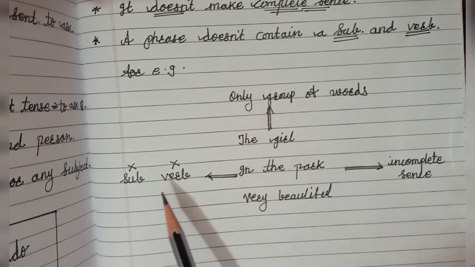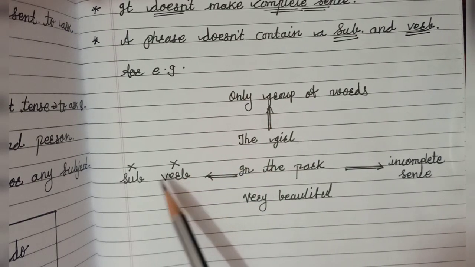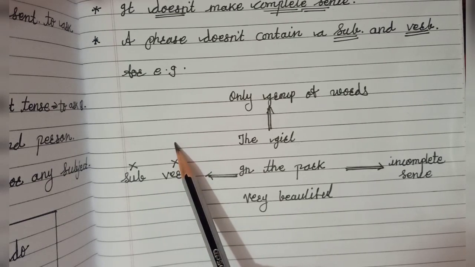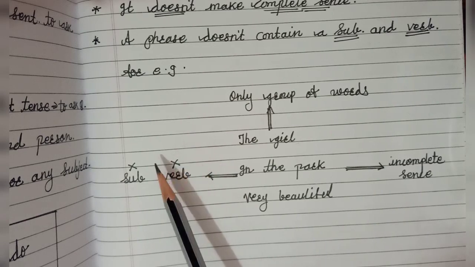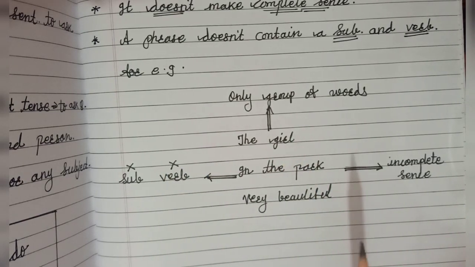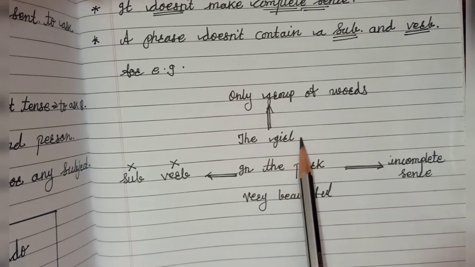What is the characteristic of this phrase? It doesn't have a subject and verb. Is any name of the girl given here? No. Sita, Geeta, Nita, like this, no name has been given. Only the girl. This is incomplete sense. It doesn't convey any meaning here. So this is a phrase.